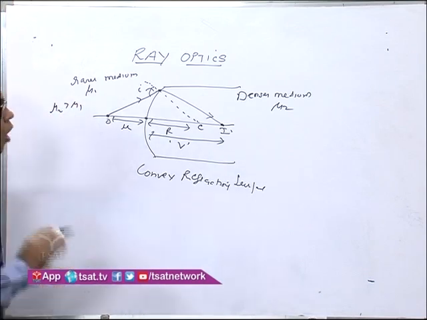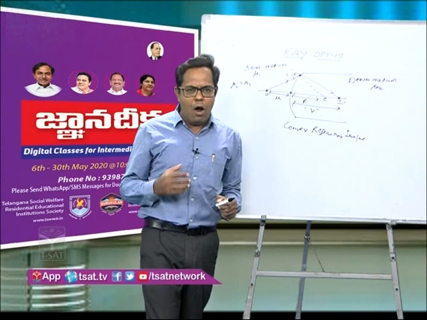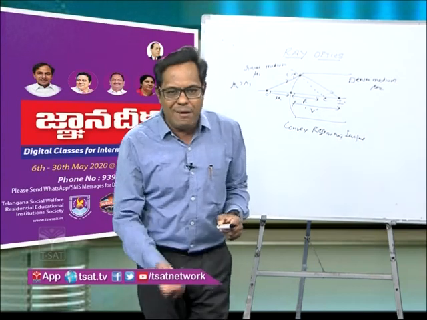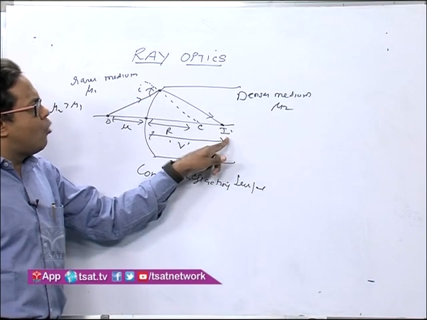Now what is the formula? I will tell you how to revise this formula, how to remember it, and how to apply it in the competitive examination. Now you see here that the ray is finally refracted into a medium mu2.